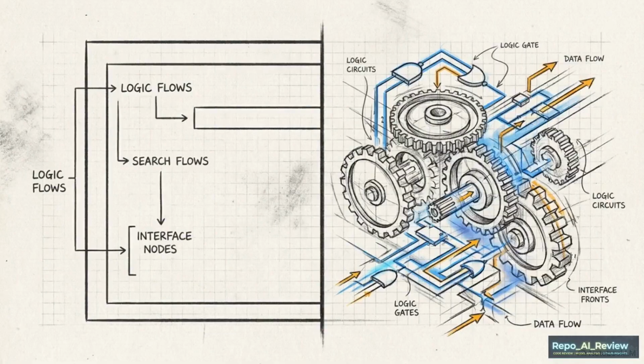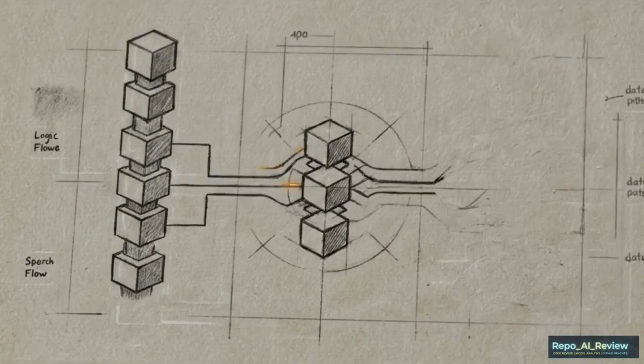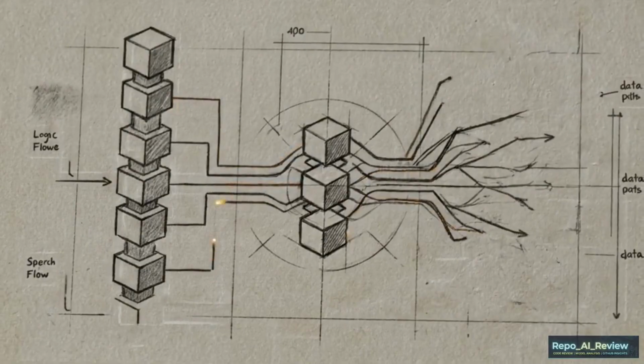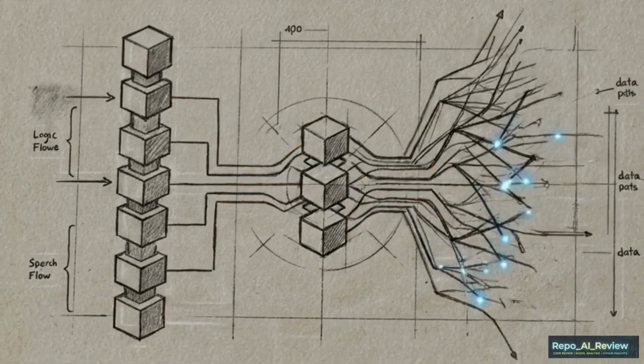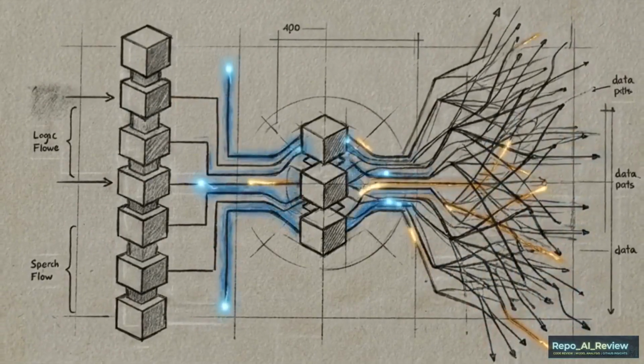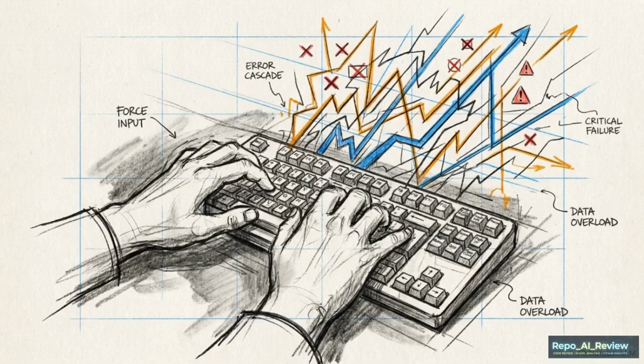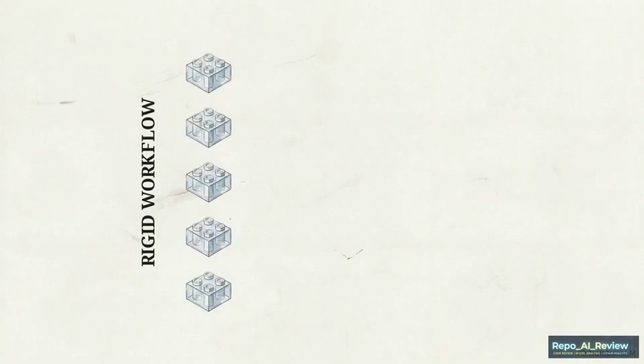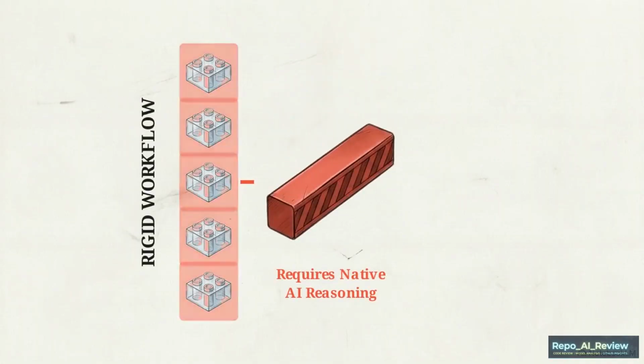The focus of AI development has moved away from simple chat interfaces. We are now seeing the rise of autonomous systems, programs designed to reason, plan, and execute actions on their own. But engineers trying to build these systems keep hitting the same wall. Most are currently stuck designing rigid, step-by-step workflow bots, instead of software that can solve problems using native AI reasoning.